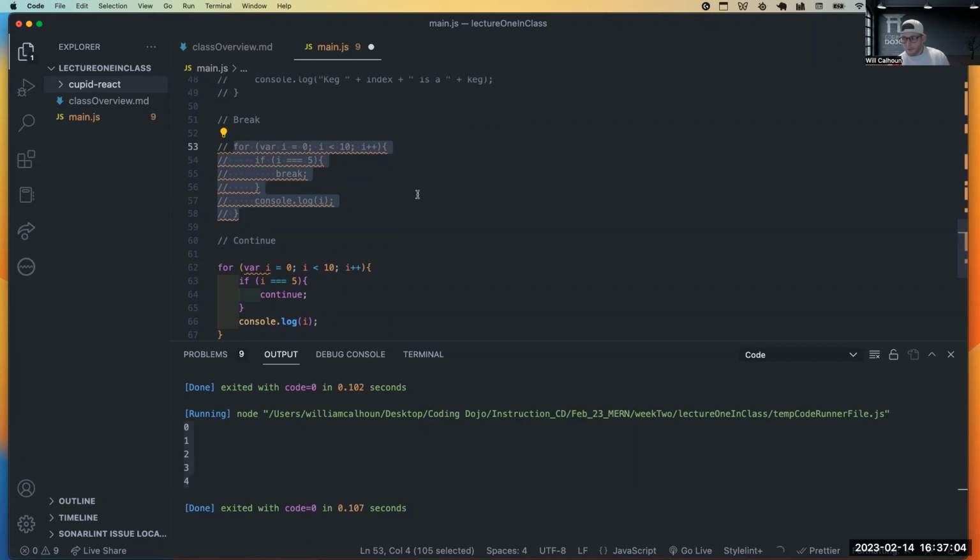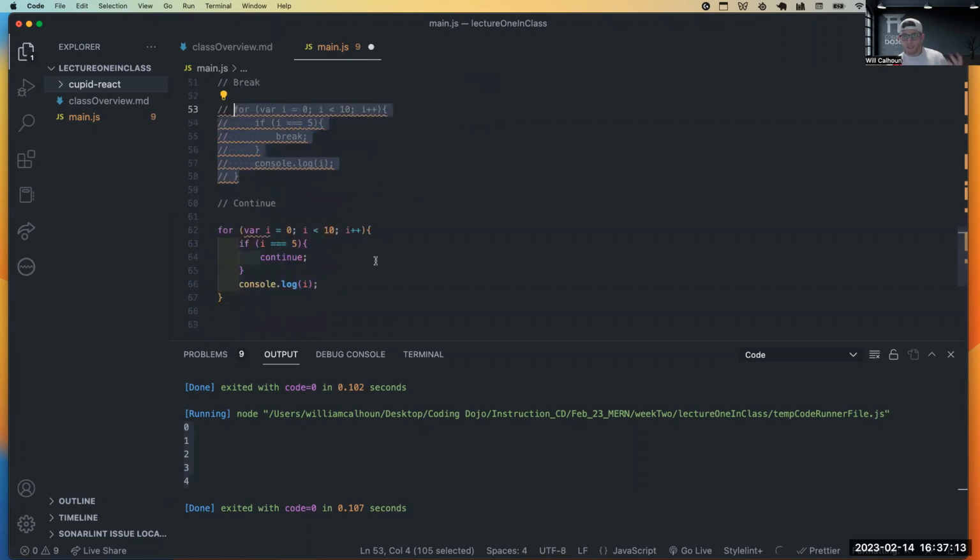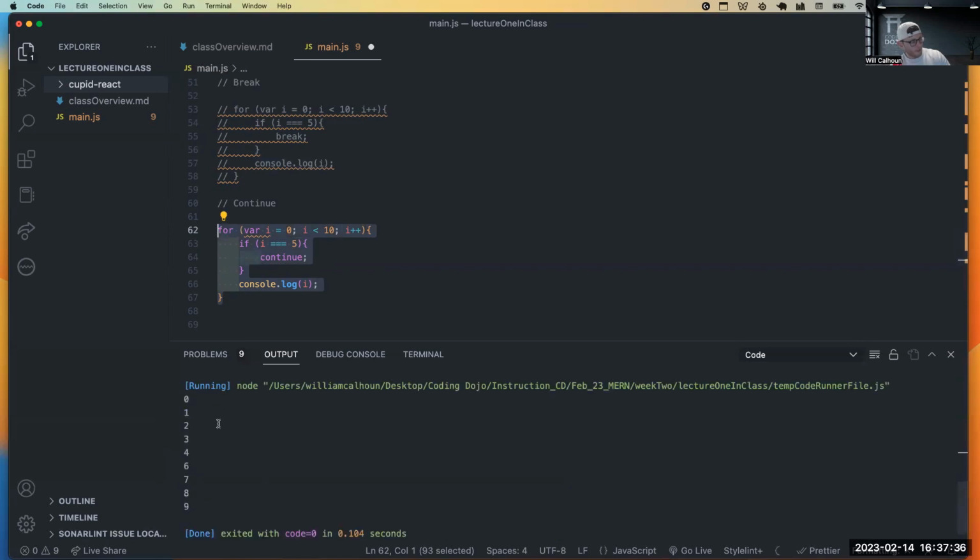Well, what if I wanted to check and say, if they've already got tickets, I don't want to give them exclusive access, right? I want to skip them and then go to the next person. This would be a great example of how to do a continue. Now, we'll walk through this and then I'll explain my example. But here's the same thing, but we're saying if i equals 5, then go ahead and continue, meaning skip over the rest of this and just go to the next piece. So if I were to run this, you see I get 0, 1, 2, 3, 4, nothing for 5, 6, 7, 8, 9.